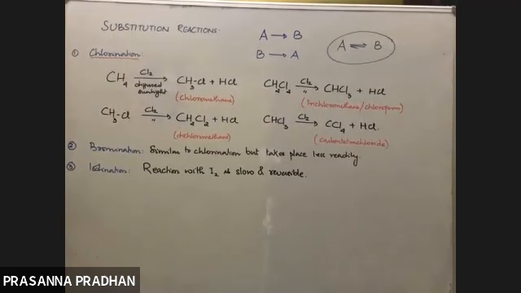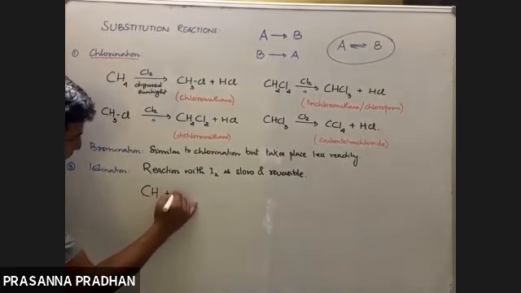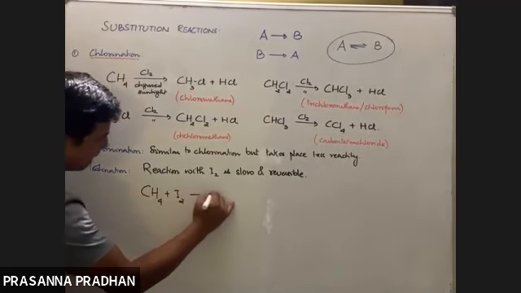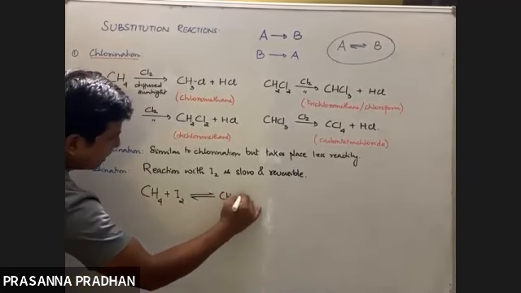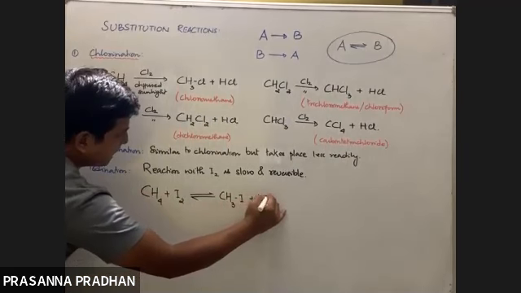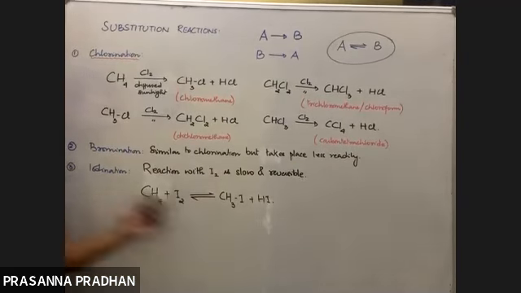Okay. So reaction with iodine, why is it so important? Because it's different from the other two. Reaction with iodine is slow and it is reversible. So we get CH3I, only one product, plus HI. So the product will again give you back the reactant.